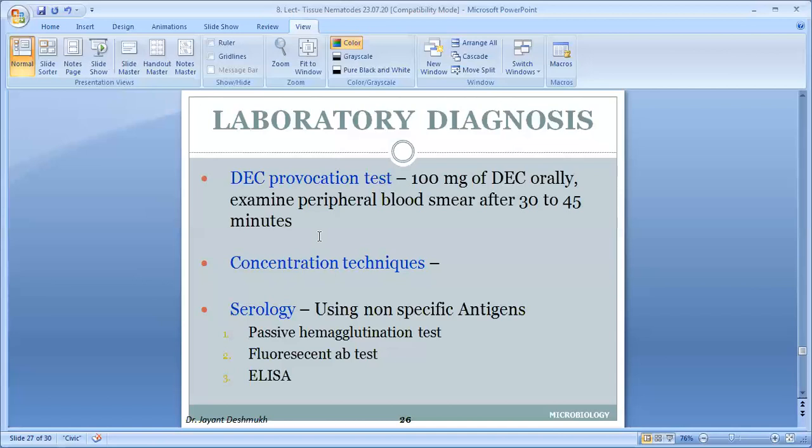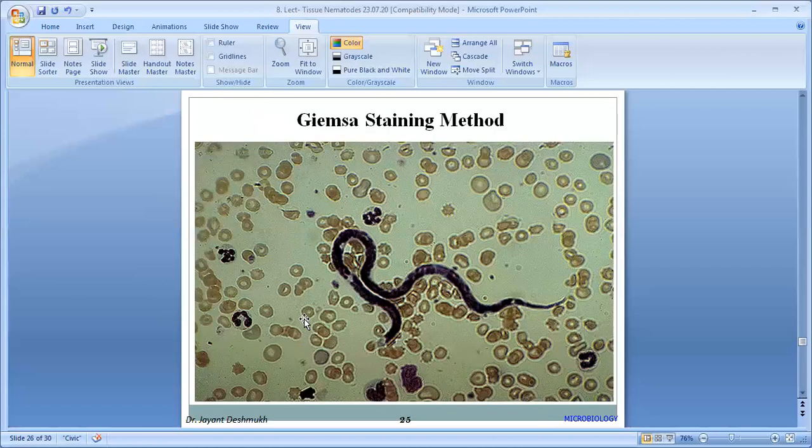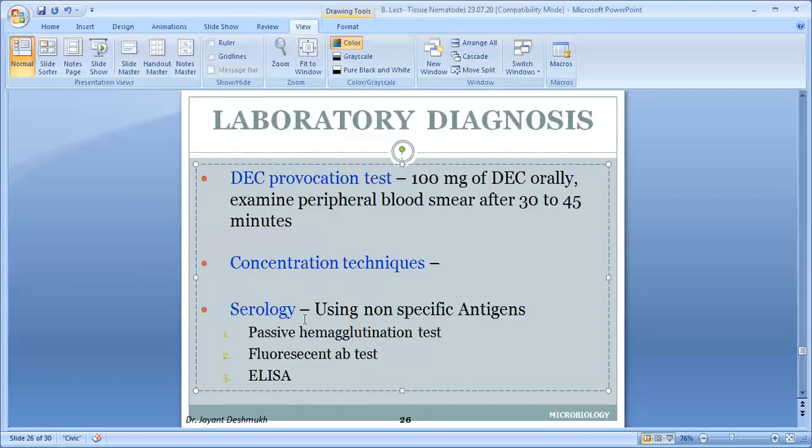Concentration technique, if they are scanty, the saponin concentration technique we do, with lytic agents that lyse the RBCs, and all the microfilaria are deposited in the sediment at the bottom of the tube, and this sediment we use to examine the microfilaria. Serological test again is an indirect method, that indicates there is an exposure to microfilarial antigen and filarial antigen. Detection of antibody. Laboratory diagnosis, these are the steps: collection of sample, demonstration of microfilaria, provocative test, and concentration methods.